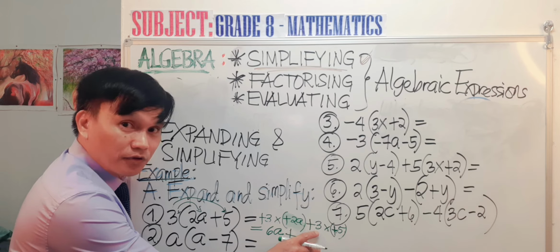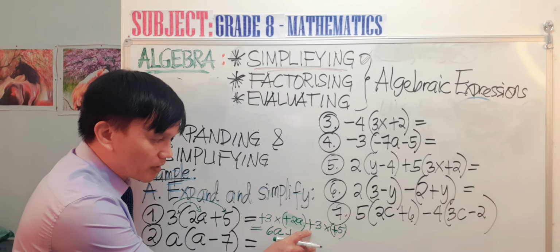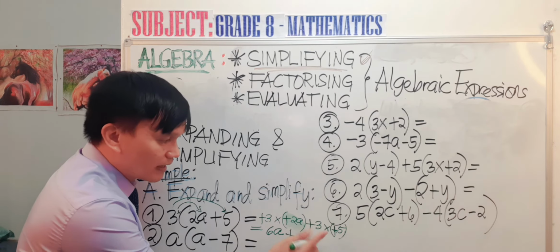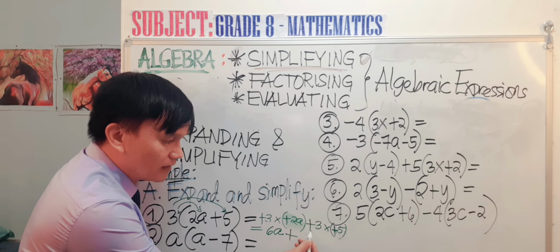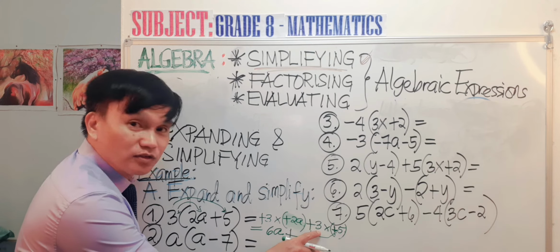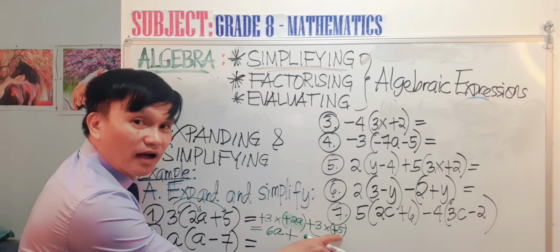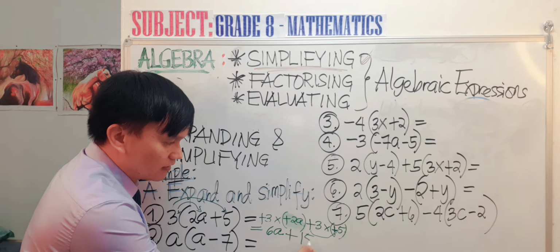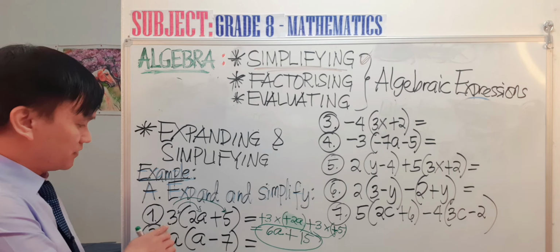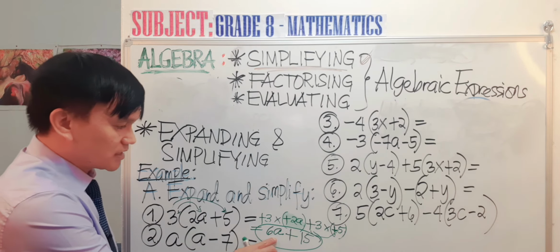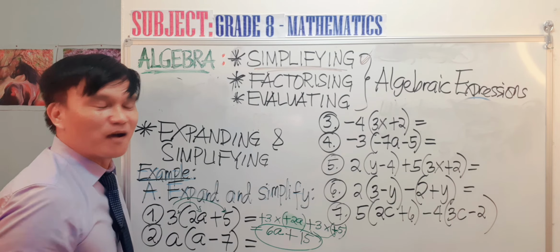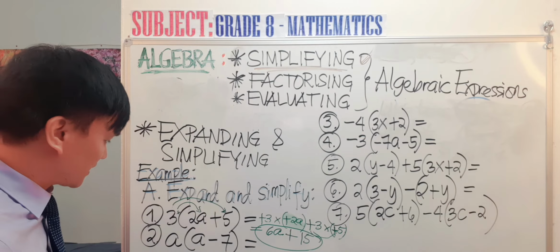But be careful, you have to make sure that when you multiply positive 3 times positive, it equals positive. So you can first multiply the sign, positive times positive equals positive, and then later on you can do 3 times 5 equals 15. Therefore, the simplified answer of this expression here is 6a plus 15. You get it now? Okay, very good. So let's proceed to the next one.